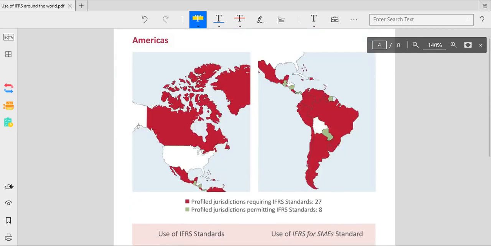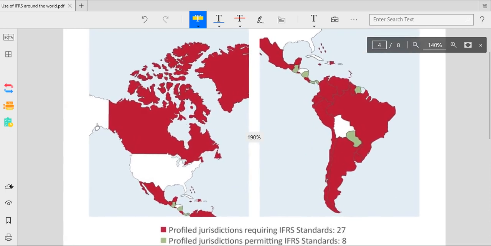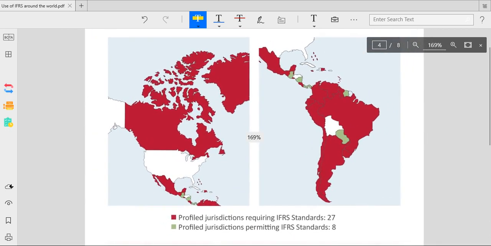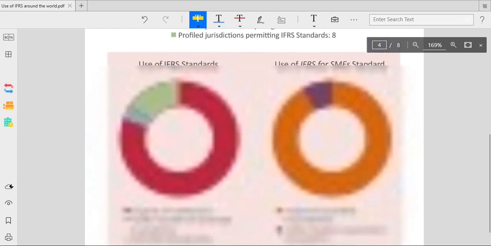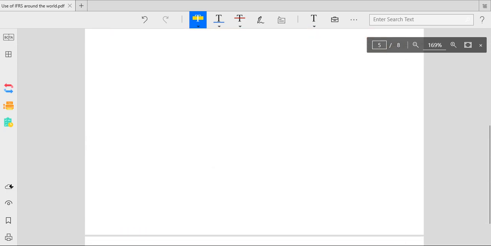Fine. This is the Americas. See this, these all require IFRS, this colored area. And the green one you can see in the middle, I can zoom if you want to see. This green one and these all are jurisdictions permitting IFRS standards, that are 8. Okay, so next we want to see